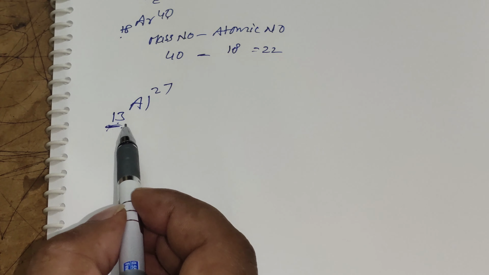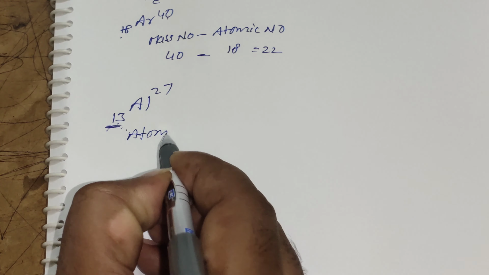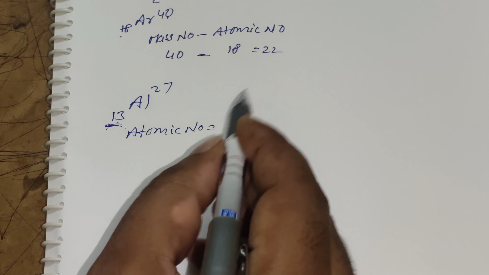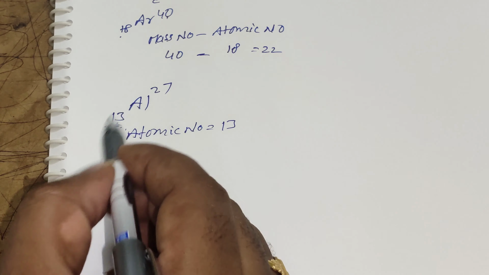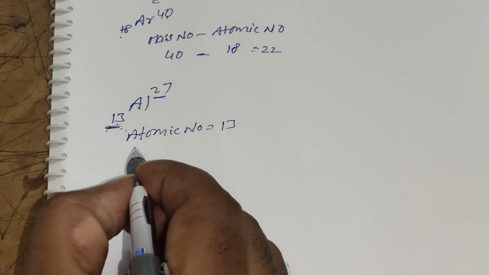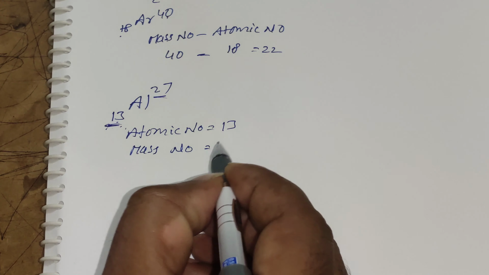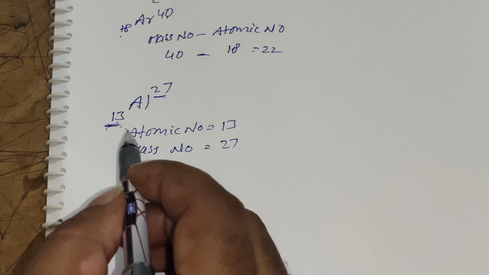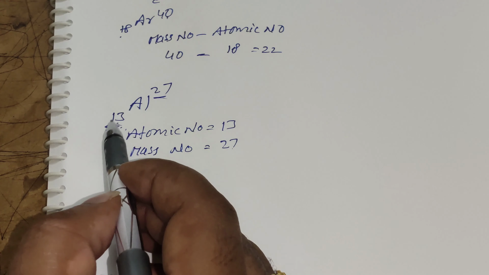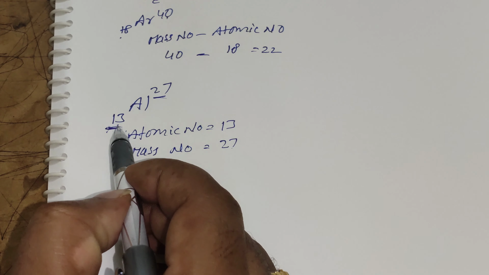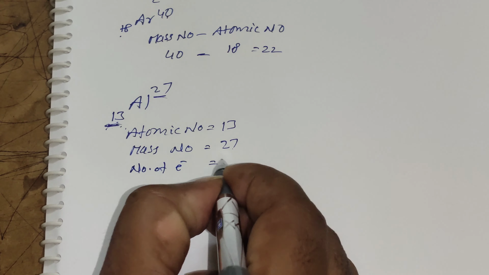Here aluminium contains 13 protons, so the atomic number is equal to 13. And the mass number is 27. What is the number of electrons? It is a neutral atom, that's why the atomic number is equal to the number of electrons. So the number of electrons is 13.